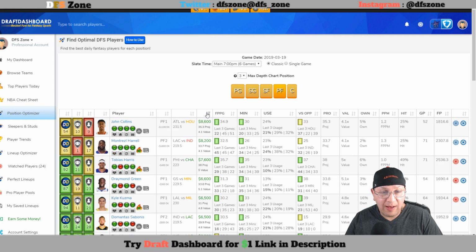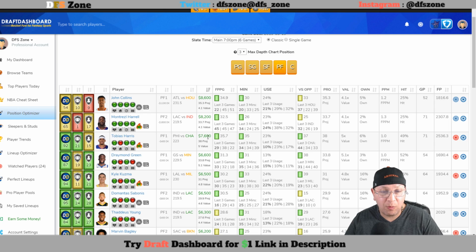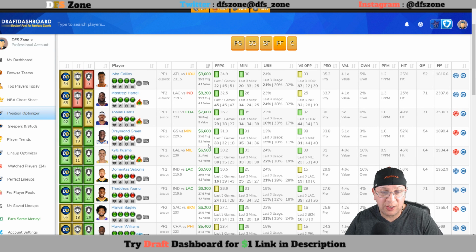At the top, we have John Collins, which you guys know I'm not high on. I think I only recommended him like 2 times this year, something like that. But I'm not on Collins, not on Montrezl Harrell. This is a tough matchup for Harrell. He's going up against Sabonis and Thaddeus Young. Really a tough matchup. I do think that he'll be able to put some decent numbers up. I just don't know if he's going to hit this 44, 45 spot that he's done 3 straight games. It definitely is a tough matchup for him. Can be a consideration, but I just think there's some guys here that are in better positions.